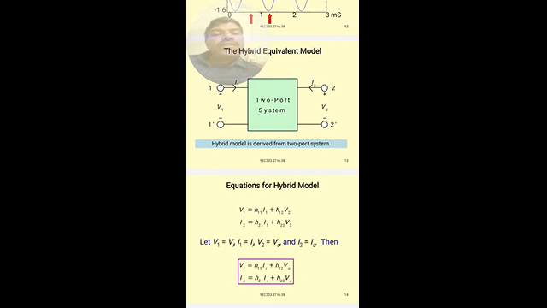So one amplifier is going to have different parameters, and they will have different units. So it is not possible to represent the transistor using Z parameters, impedance parameters, or the admittance parameters, because it shows parameters with different units.